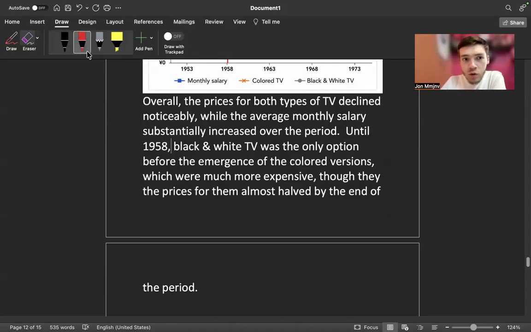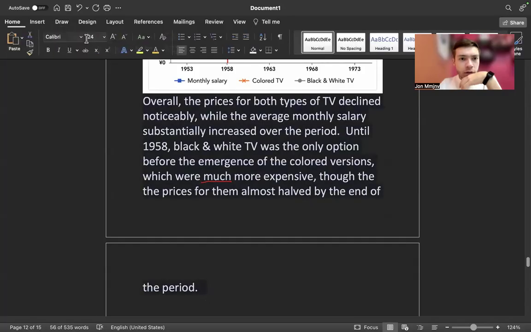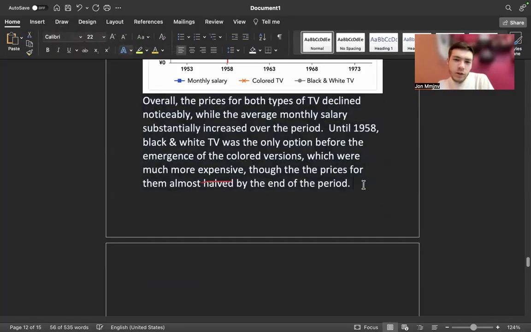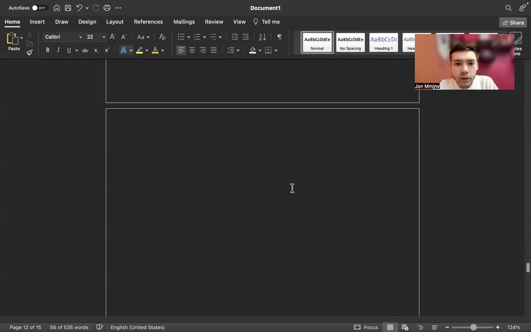Not just expensive, meaning that it was way more expensive. So the prices for them almost halved by the end of the period. Well, that's it. This is as good as it gets, probably. We could have mentioned it a bit differently, but I think this does the job perfectly.